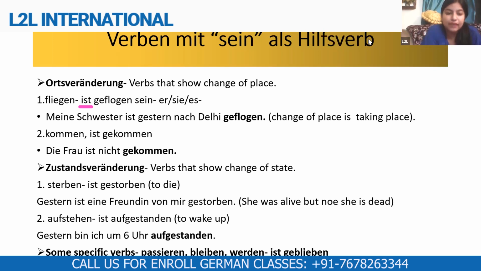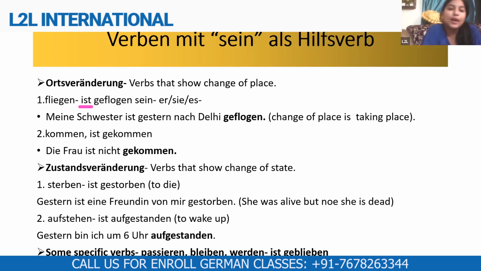Second example I gave here. Meine Schwester ist gestern nach Delhi geflogen. My sister went to Delhi yesterday. So in that case, again we are using fliegen. It shows that the sister was earlier somewhere else, but she flew to Delhi yesterday. So we have used here ist. Why ist? Because meine Schwester is third person, and the form of sein for third person is ist.